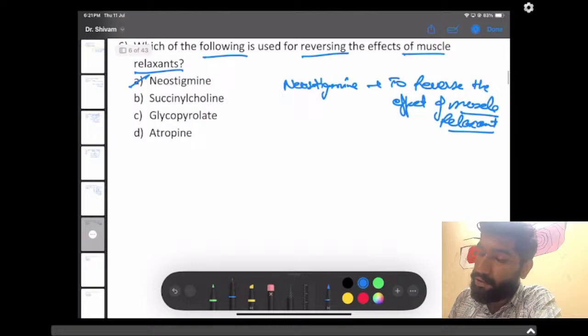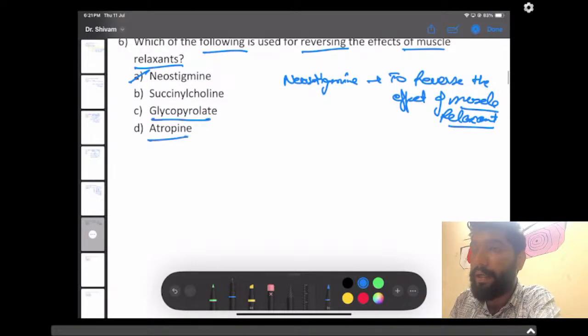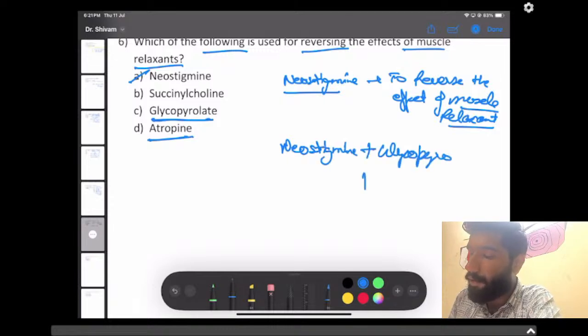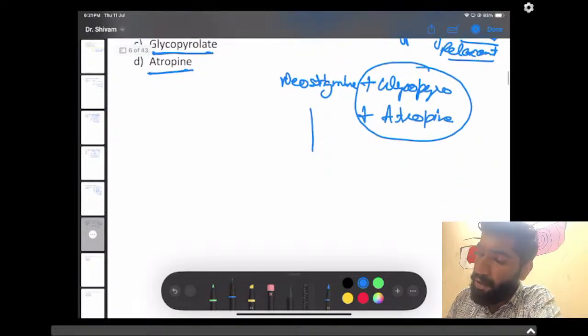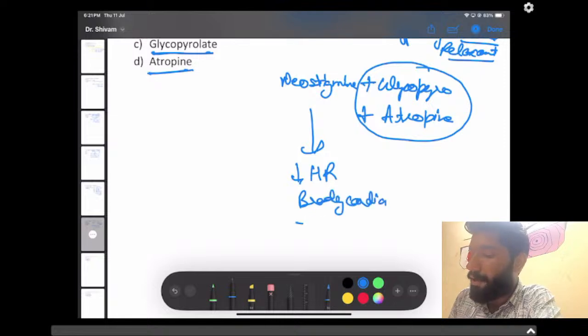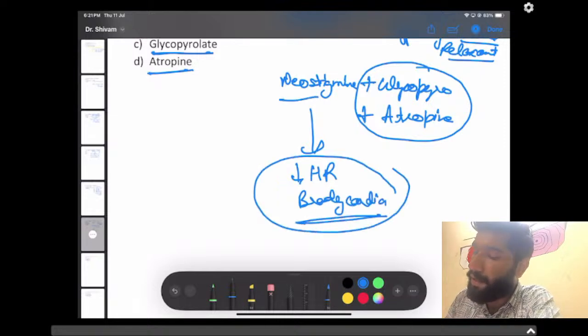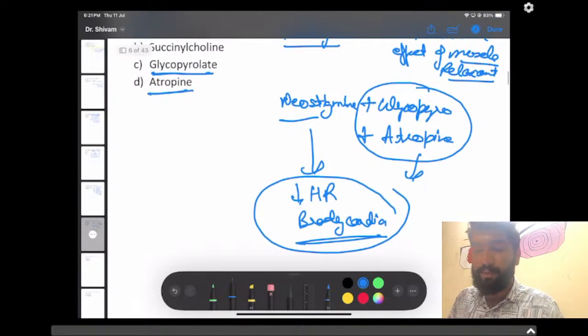But some students were saying that the answer should be atropine or glycopyrrolate. We do not give glycopyrrolate or atropine for reversing the effects of muscle relaxant. We only give neostigmine, but in combination with neostigmine we give glycopyrrolate or atropine. This is given in combination because, as we all know, neostigmine causes decreased heart rate, which means bradycardia. So to counteract the bradycardia caused by neostigmine, we give glycopyrrolate or atropine.